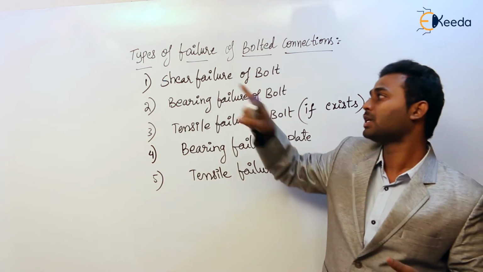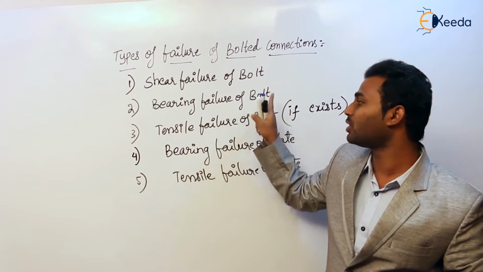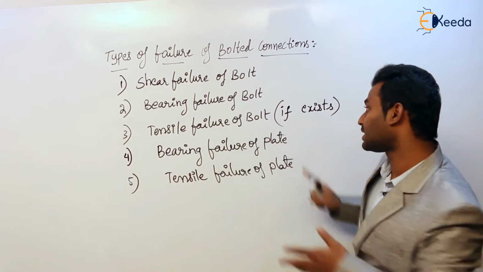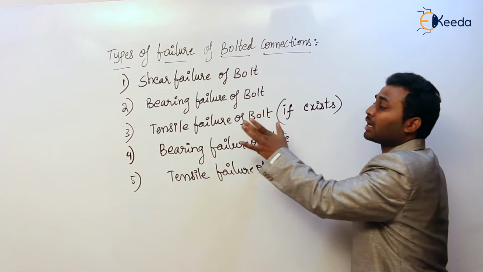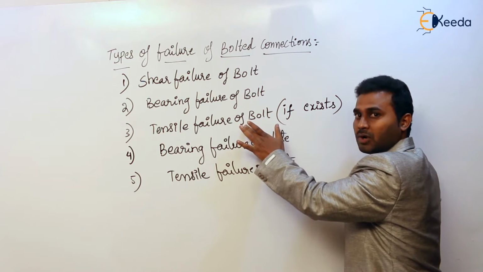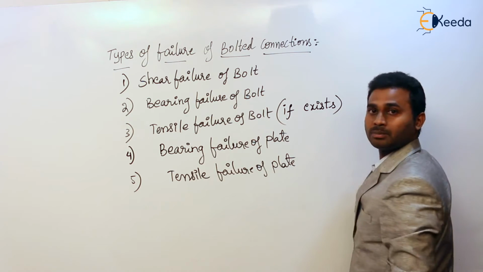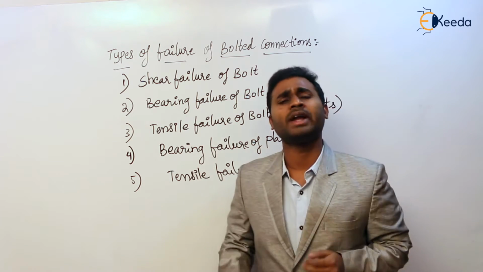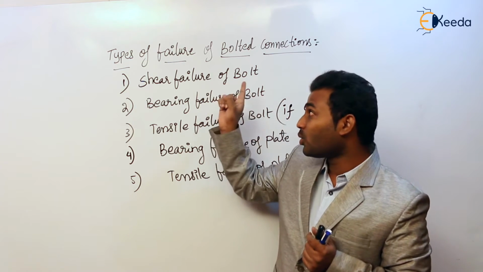So what are the failures? Come on, tell me. Shear failure of bolt, bearing failure of bolt, tensile failure of bolt. As I said, it is an exceptional case, if it exists. It is not the regular kind of failure of bolted connection. Next, bearing failure of plate and tensile failure of plate. Clear?